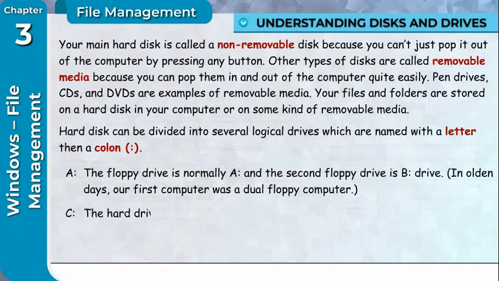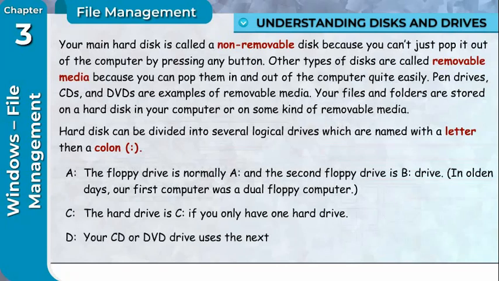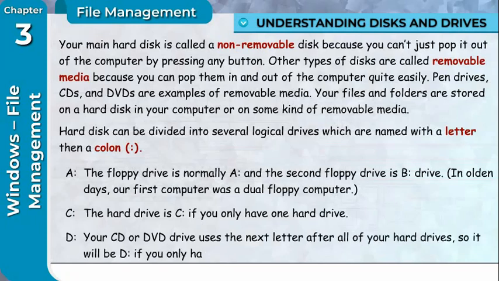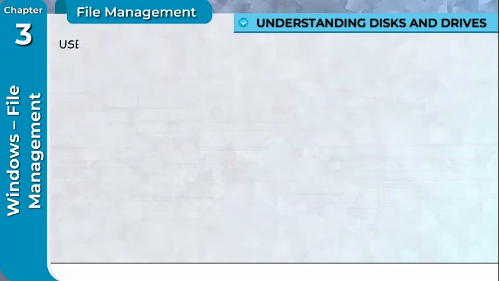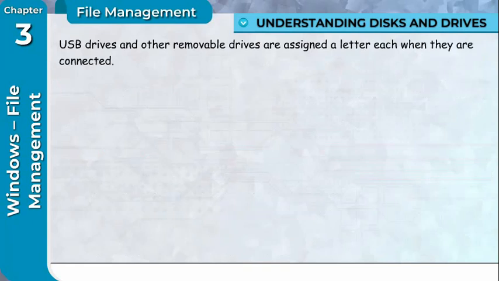C: The hard drive is C if you only have one hard drive. D: Your CD or DVD drive uses the next letter after all of your hard drives, so it will be D if you only have one hard disk. USB drives and other removable drives are assigned a letter each when they are connected.